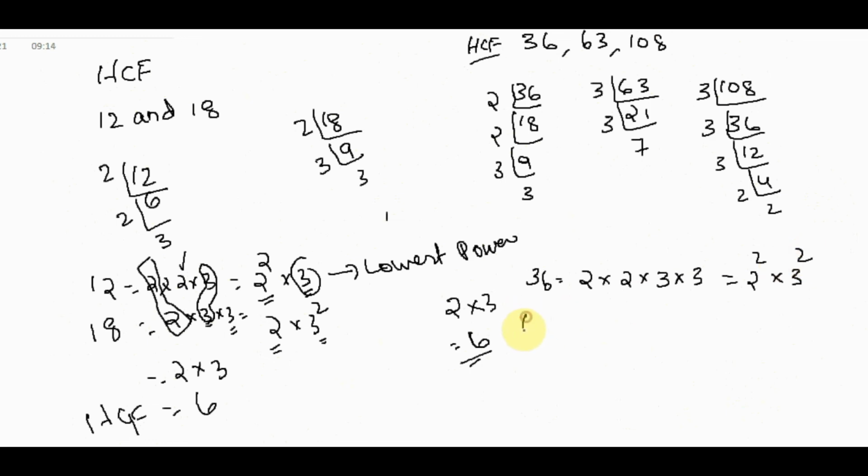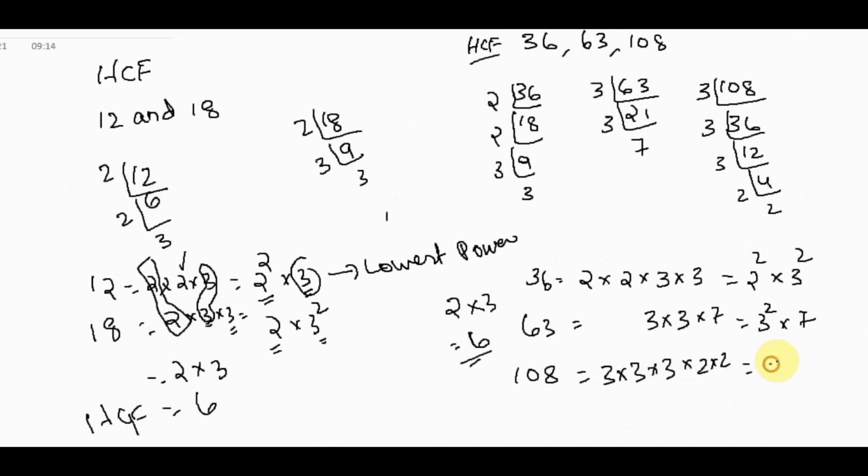Again 63 is equal to 3 into 3 into 7, that is equal to 3 square into 7. Again 108 we can write 3 into 3 into 3 into 2 into 2. That means 3 cube into 2 square.